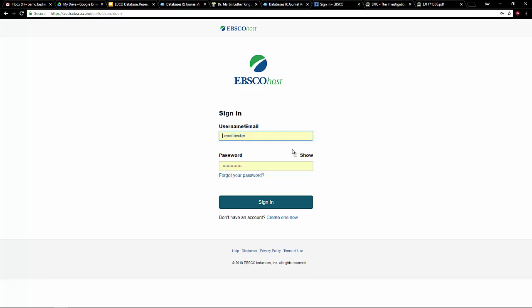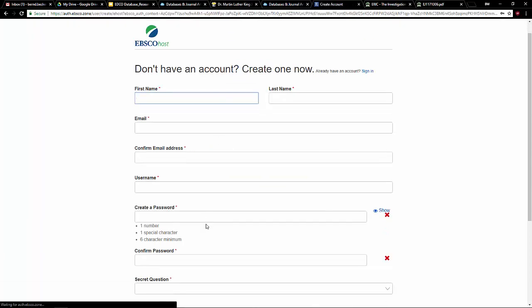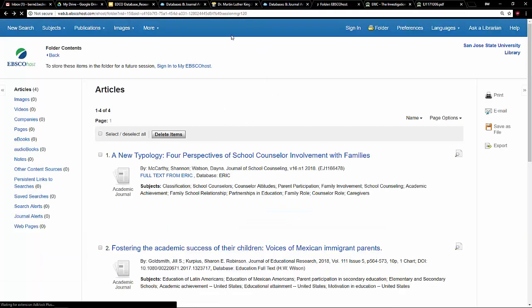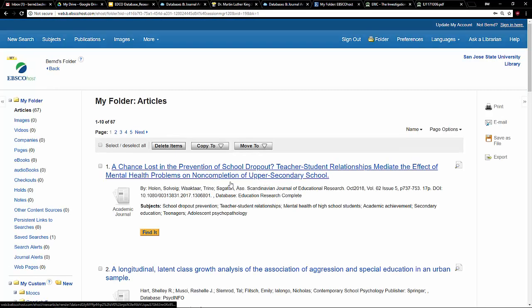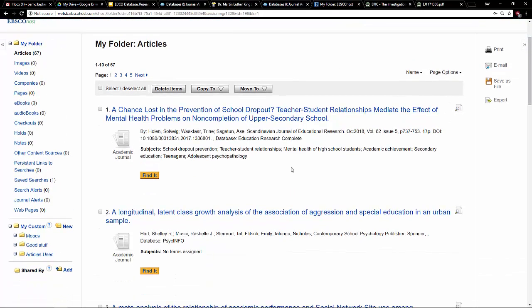And if you've never made a database account, you're going to click on create one now. It's right here under the sign in button, create a new account. And this is your database account. This is what's going to give you a folder that once you sign in, that folder will be yours. And now it's safe. Whenever it's in your folder and you're signed in, it's safe, and it will only be removed if you select it and delete it.